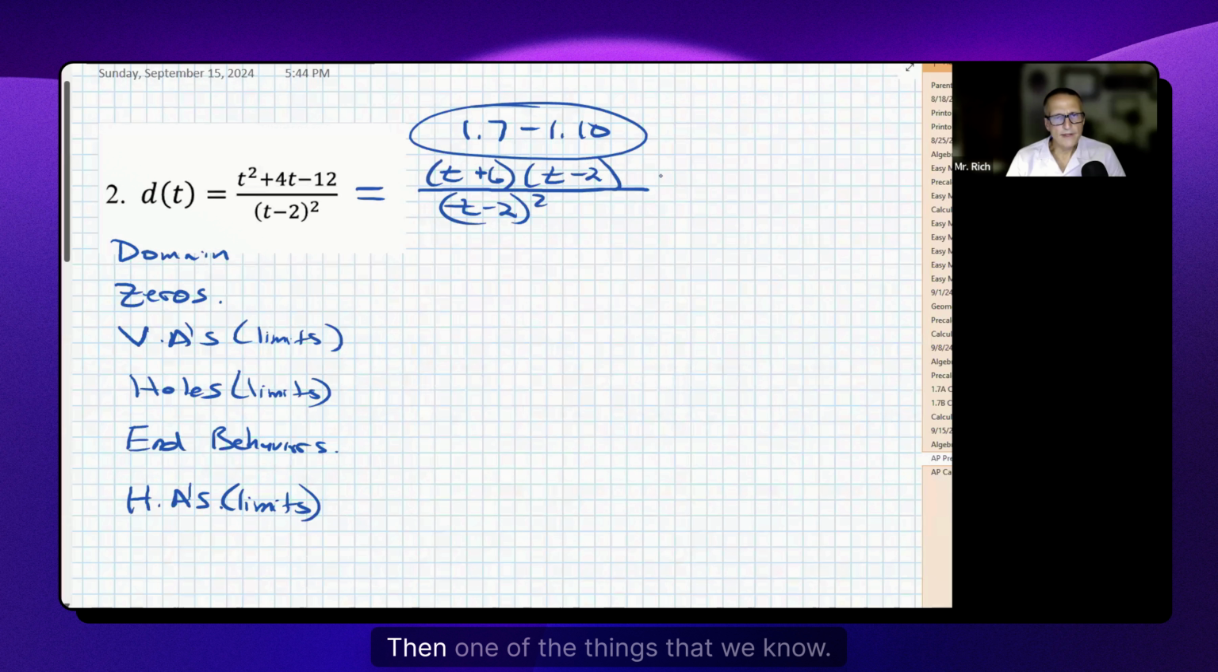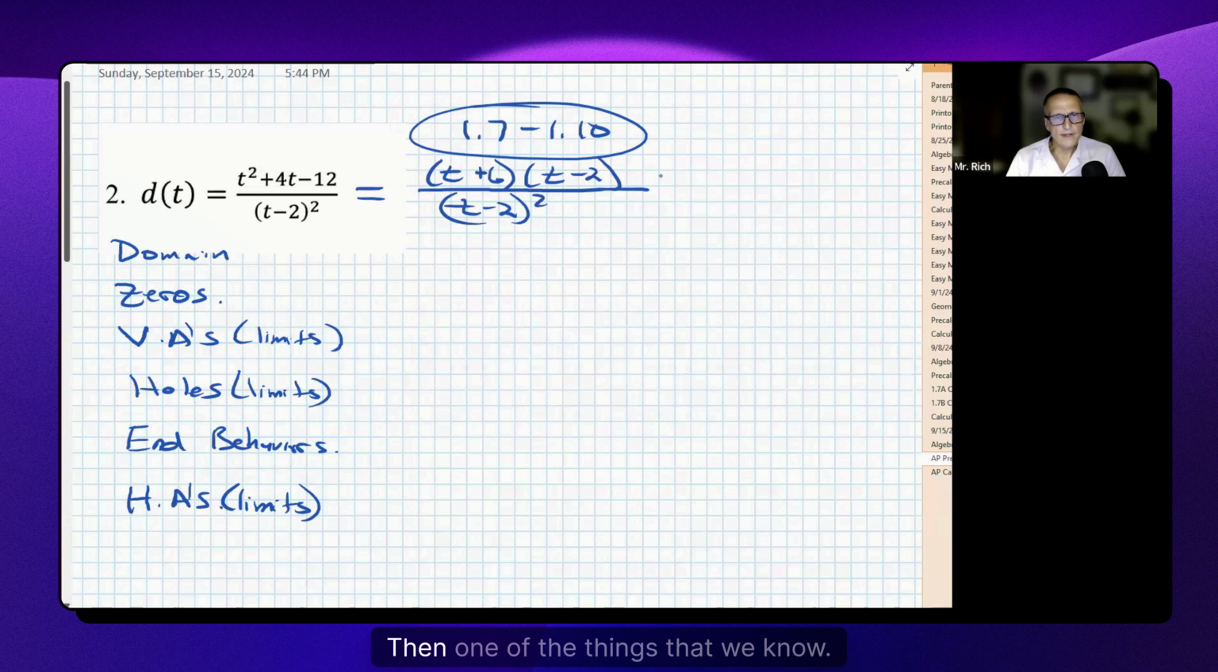Now, we know what happens on rational functions at vertical asymptotes. They either go up to infinity or they sink down to negative infinity. So my answer is either infinity or negative infinity. I've got to figure out which one. I don't have a calculator, I don't have Desmos, so I've got to do it on my own.